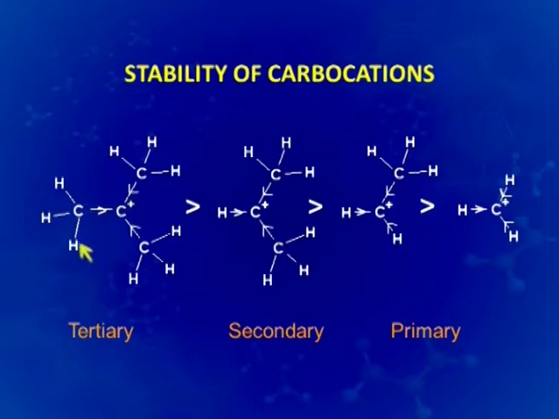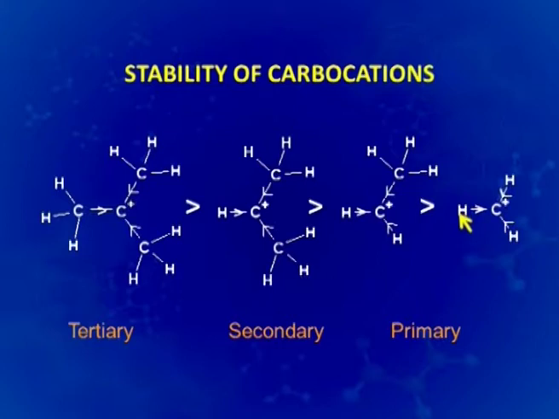We know that a tertiary carbocation will have 3 alkyl groups attached to the carbon. The secondary will have 2 alkyl groups and a hydrogen, whereas a primary will have only 1 alkyl group attached to the C plus, and of course this is a methyl carbocation.